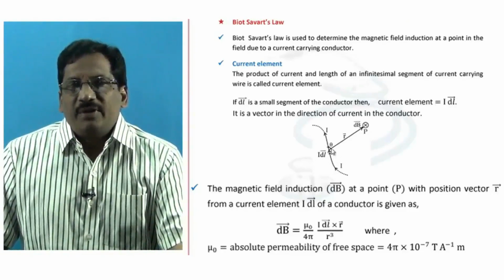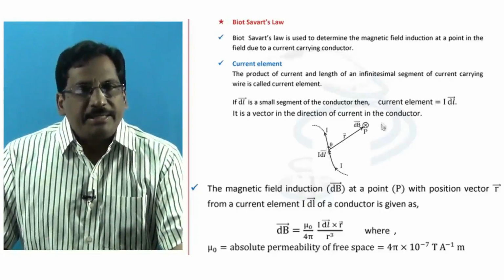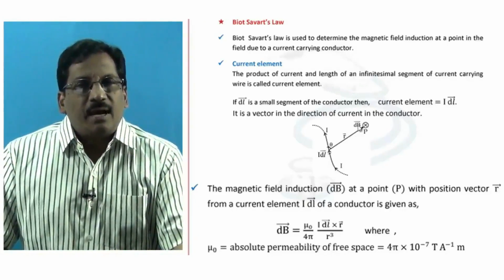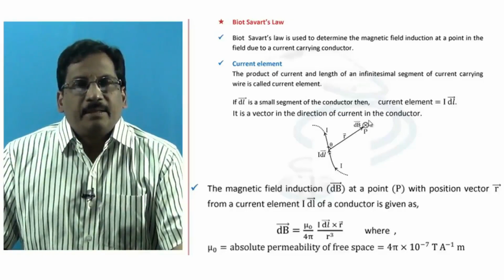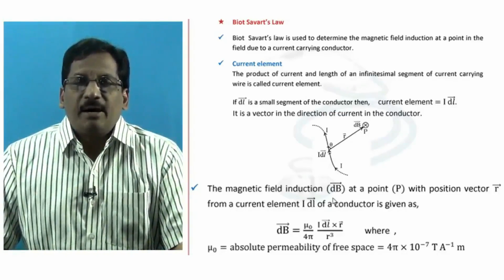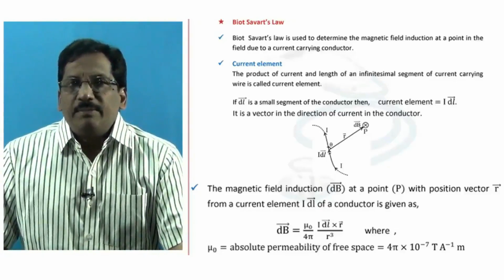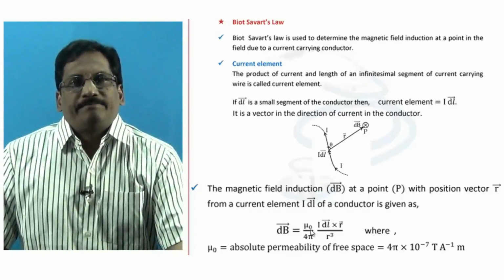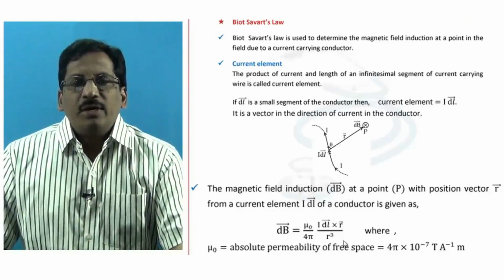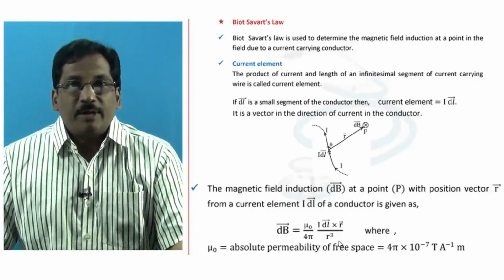Now to find the magnetic field induction at a point P with a position vector r bar from the current element, this is the point P referred at a position vector r bar from the current element. Now the magnetic field induction at that point due to that current element, denoted by dB bar, is such that dB bar equals mu naught by 4 pi, I dl bar, this is the current element, cross r bar, whole divided by r cube. This is the form of Biot Savart's law.